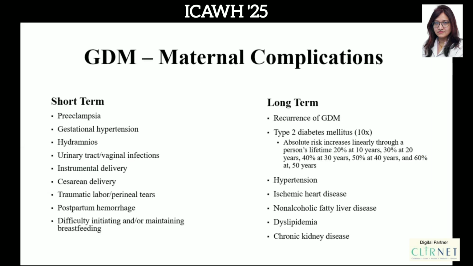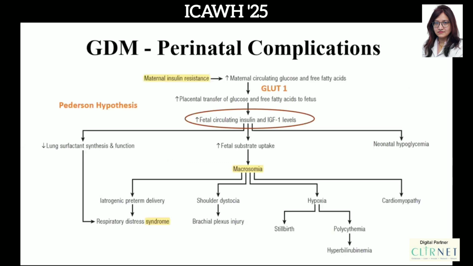Next. So, very briefly, what are the complications? In patients of gestational diabetes, short term complications would be preeclampsia, gestational hypertension, hydramnios, UTI, vaginal infections, cesarean delivery, perineal tears, PPH. Long term complications would be recurrence of gestational diabetes, development of type 2 diabetes, hypertension, ischemic heart disease, dyslipidemia, NAFLD.